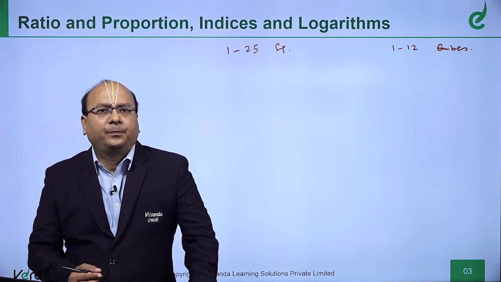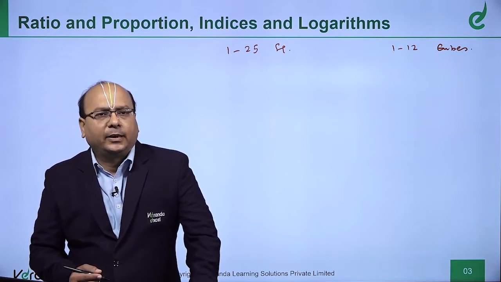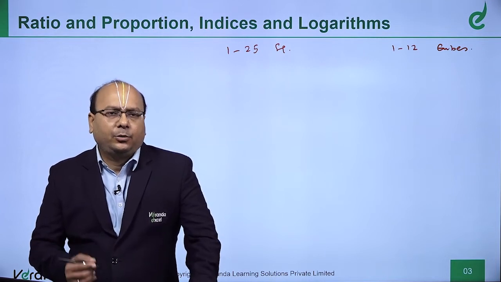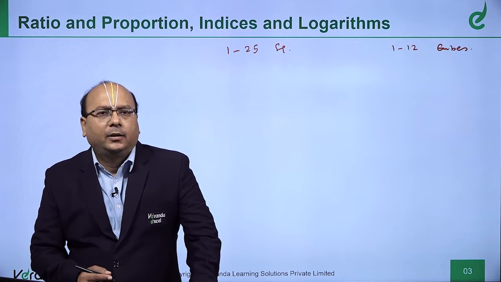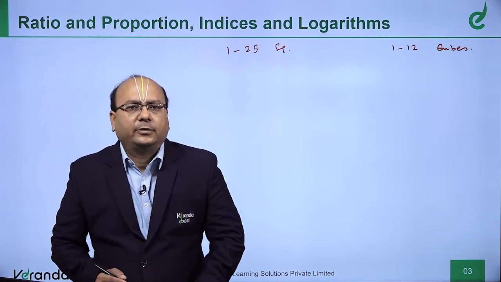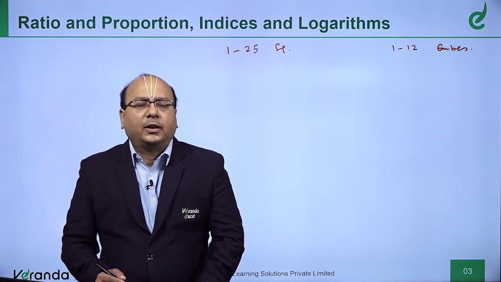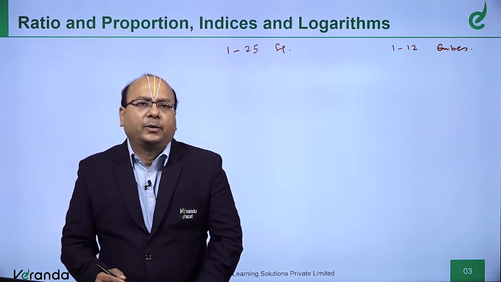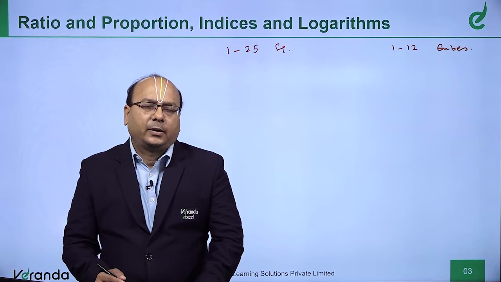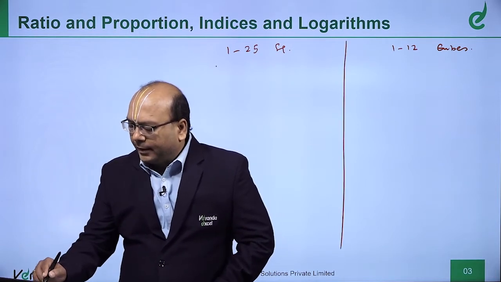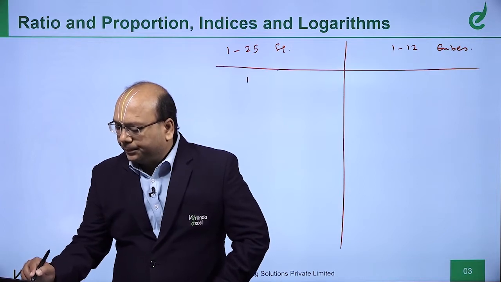You tell me, suppose I ask 17 square, immediately I will say 289. You use your calci and tell me, let me see who is faster. I will be faster, right? So, you will all agree that it is rather easy to use your mind than use your calci. Okay? So, I am going to write the squares and cubes of numbers.